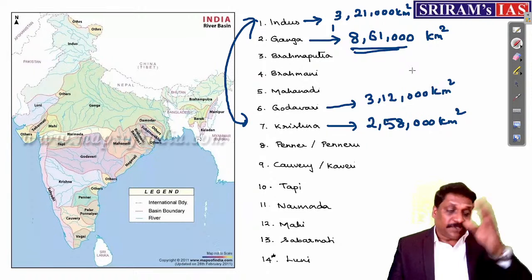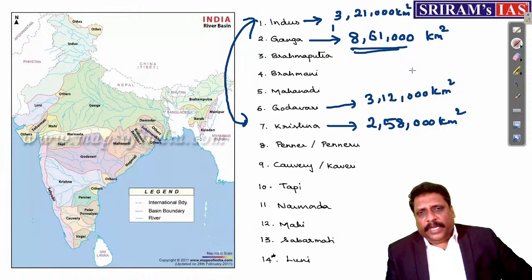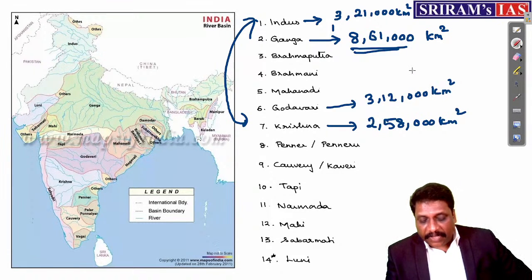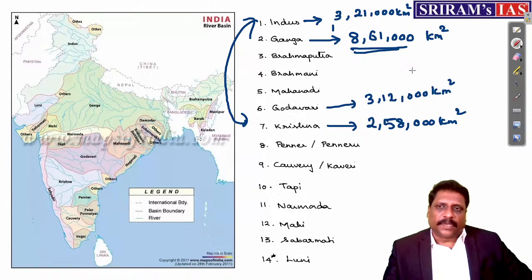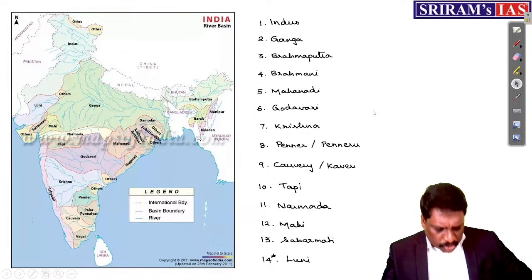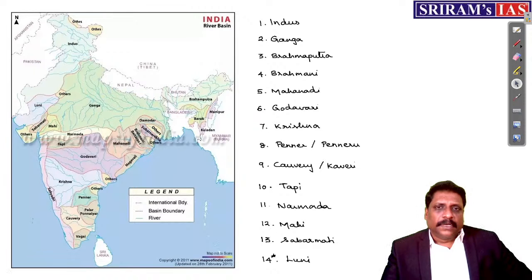Right, my dear friends. Now, I have just given you the geographical order. As I said, these 14 river basins drain more than 85% of the Indian landmass. So these are the drainage basins. And one topic I am skipping.